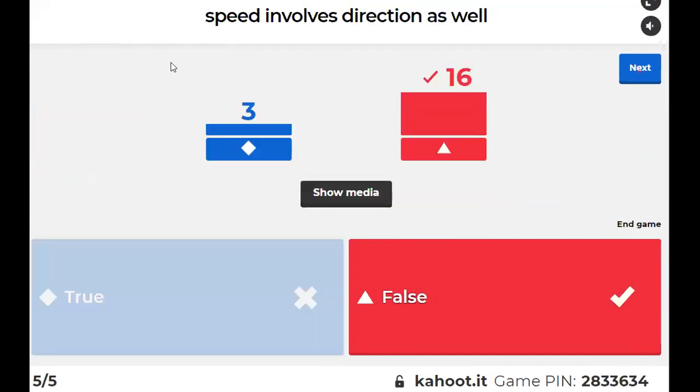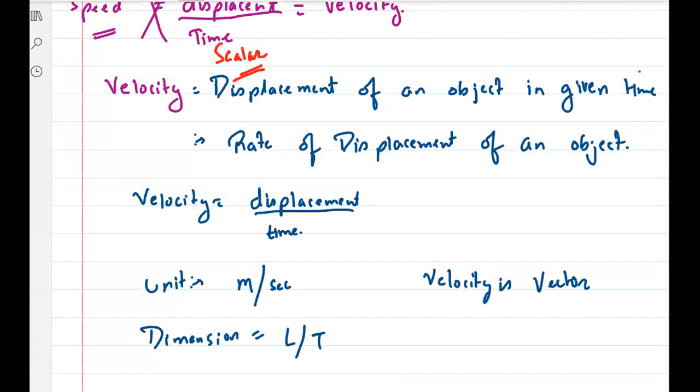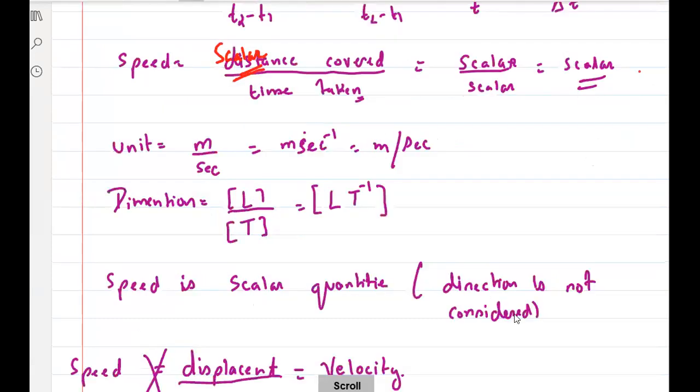Yes. Speed involves direction as well? No, right? We just discussed it, na? Is speed a vector quantity or scalar quantity? Speed is a scalar quantity. Scalar. So it does not involve direction. I have written this in the notes, right? Got it? लिखा ना हमने. It does not involve direction, right? Direction is not considered, है ना?